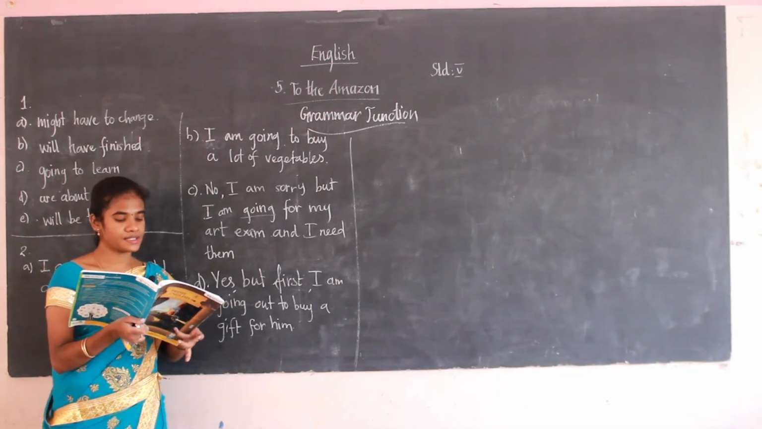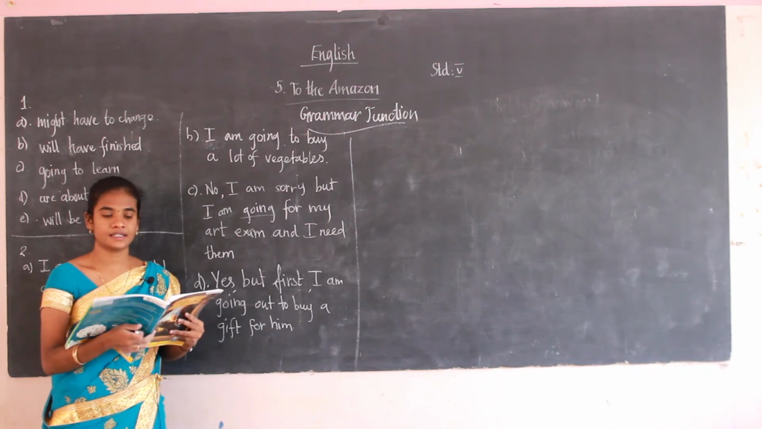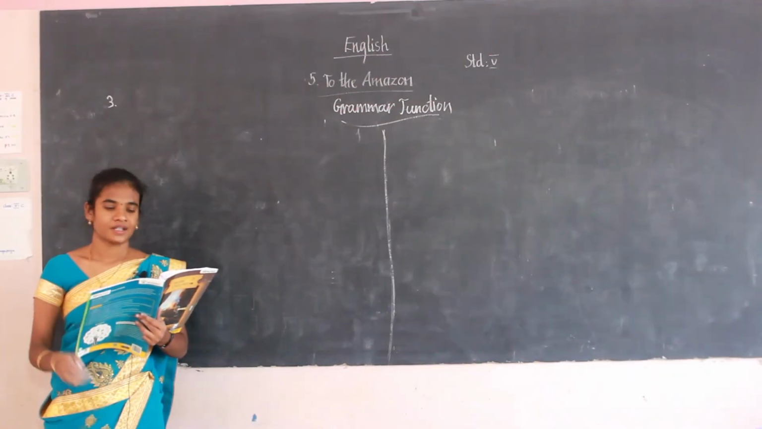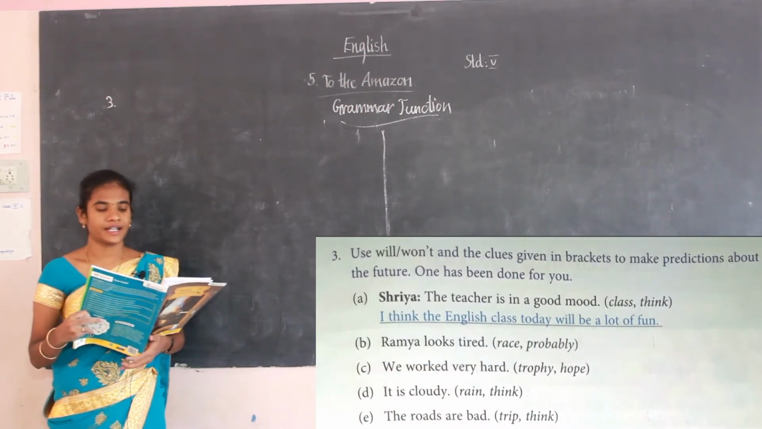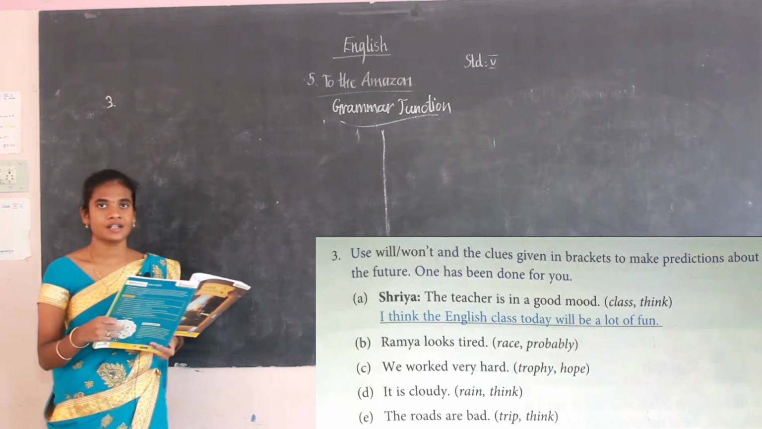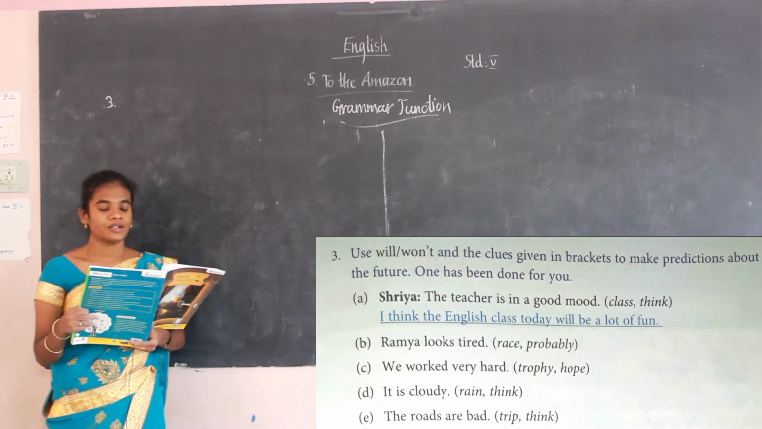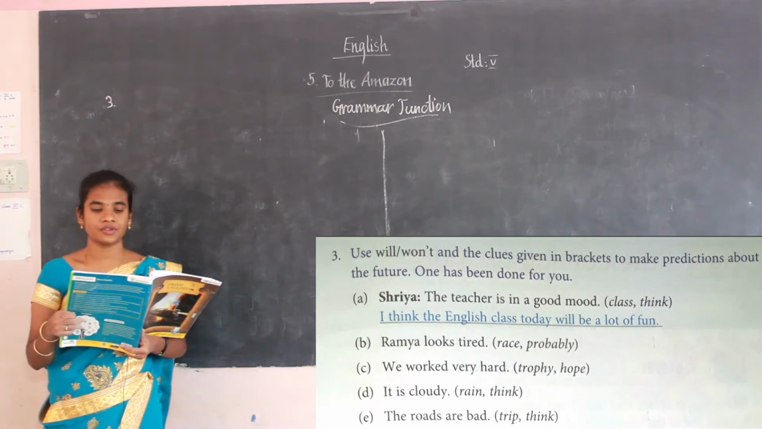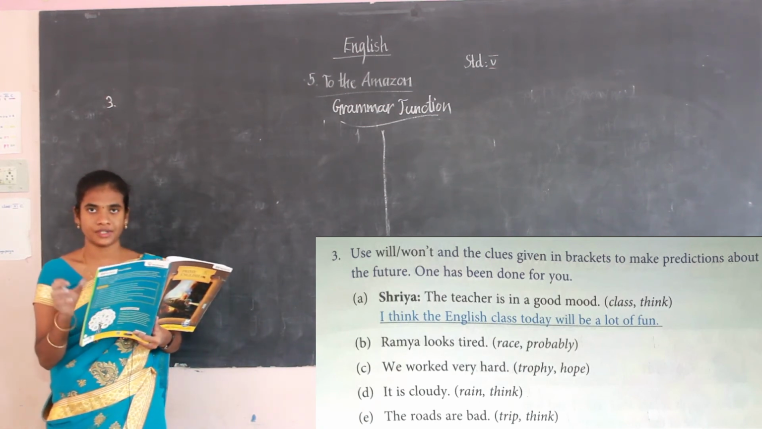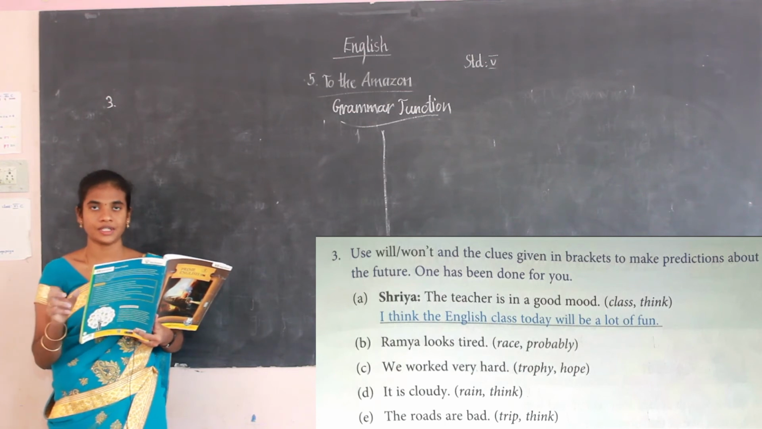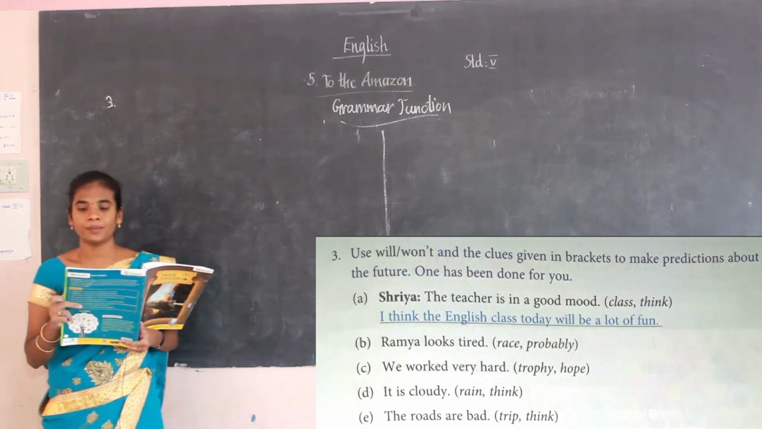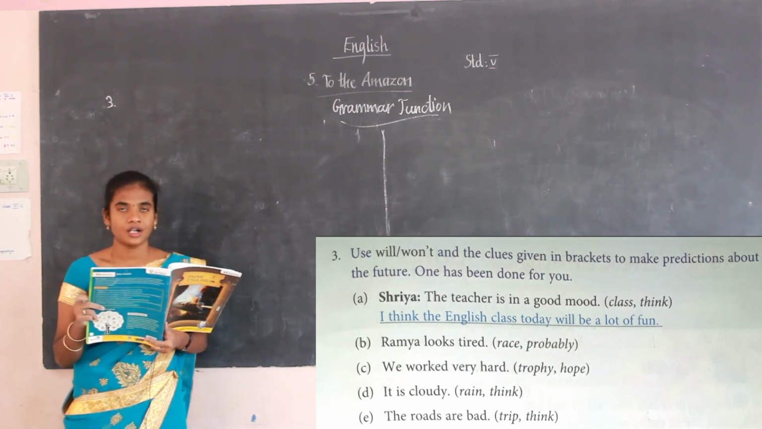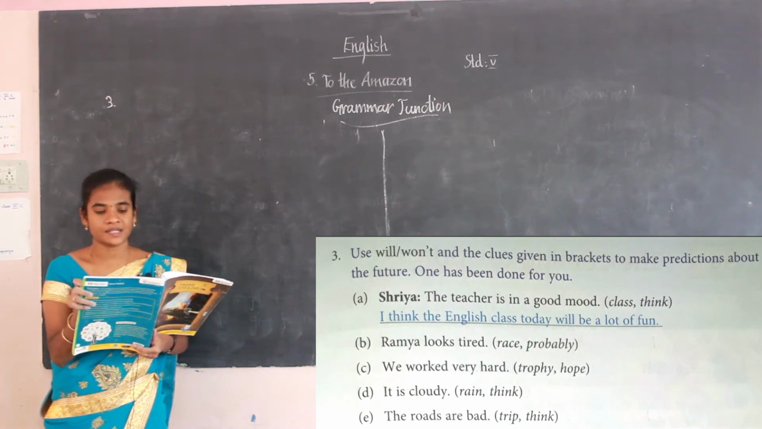Okay, so students, have you cleared the exercise? Now we shall see the third one. So this is the third exercise for you. See this image. This is a question. Use will or won't and the clues given in the bracket to make predictions about the future. So you have to use will and won't, and also the clues given in the bracket to make the prediction about the future. One example has been done for you.